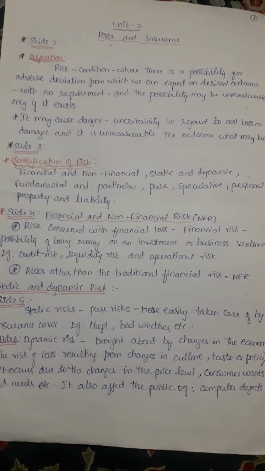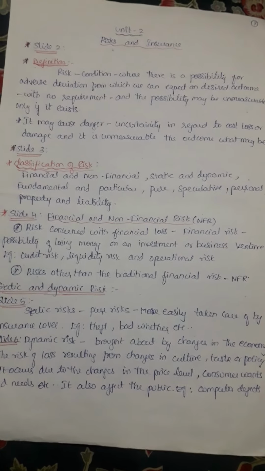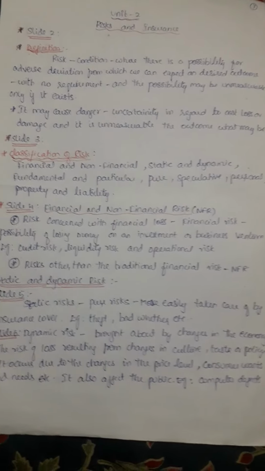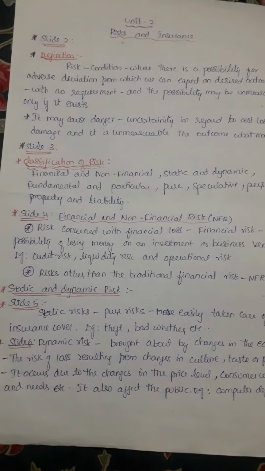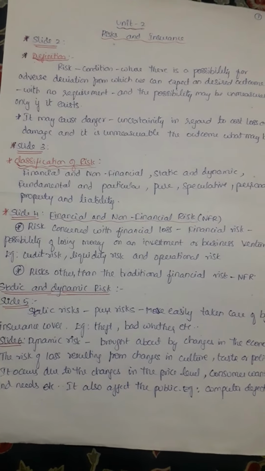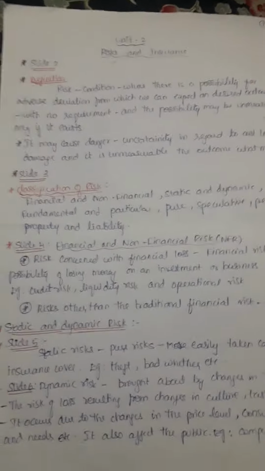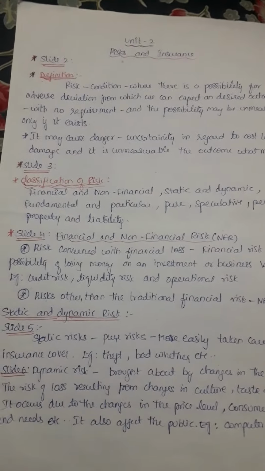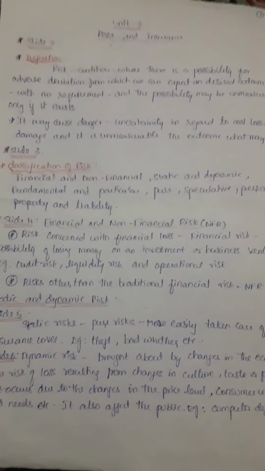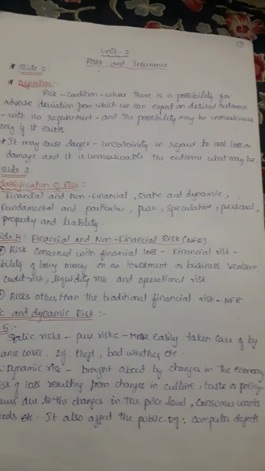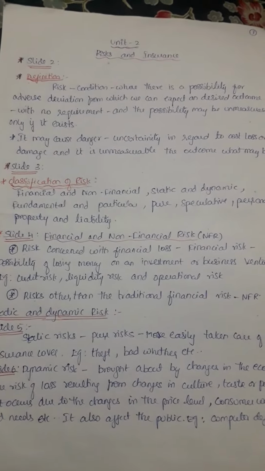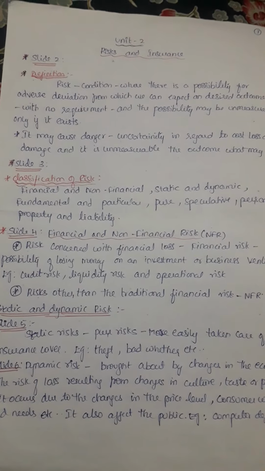Dynamic risk is the risk brought about by changes in the economy. That is the risk of loss resulting from changes in culture, taste, or changes in policy. It also occurs due to changes in the price level, consumer wants and their needs. According to that, the changes occur.